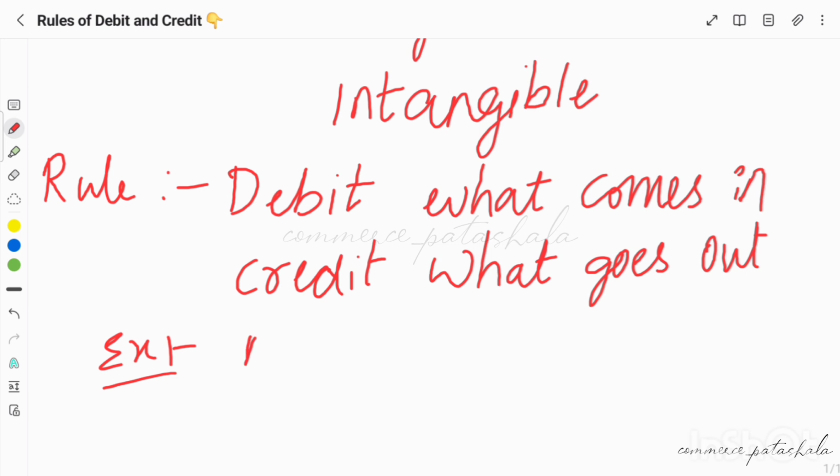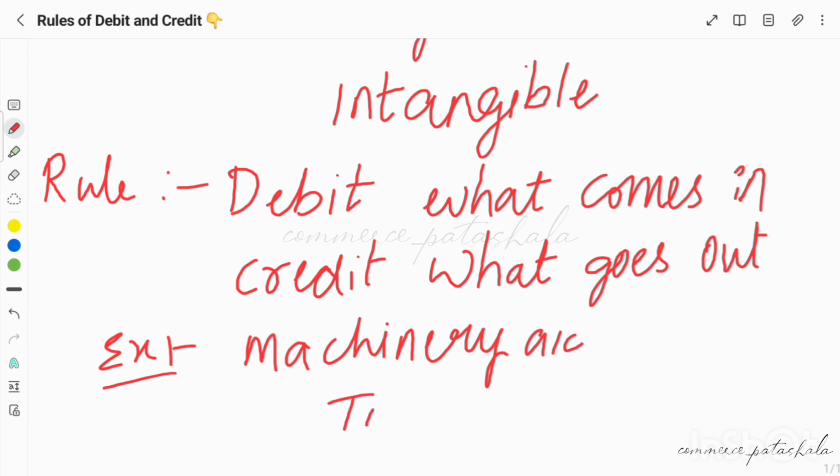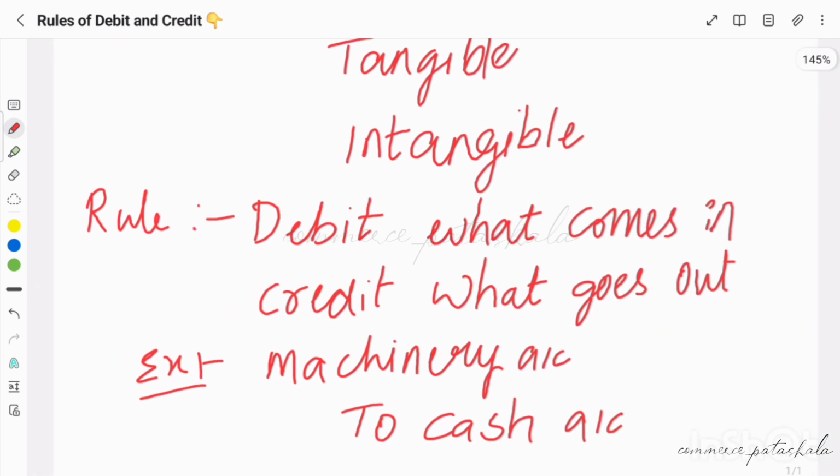What is coming in here is machinery, so I have to debit machinery. Why am I debiting it? Because we debit what comes in. Machinery is coming in, so I'm debiting it. And what is going out is cash. Even cash is an asset. So here, debit what comes in, credit what goes out. Machinery is coming in, cash is going out, so that's why I'm debiting machinery and crediting cash.